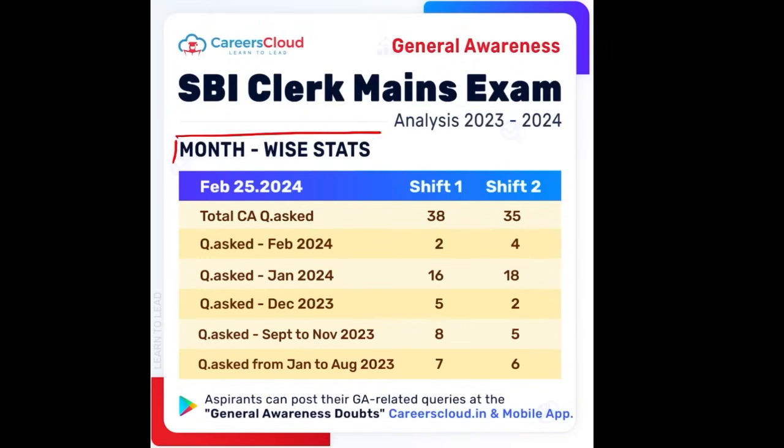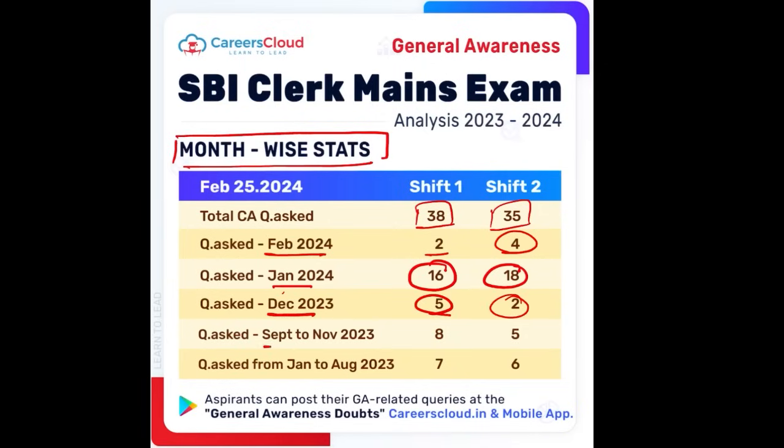If we look at some of the month-wise stats, like on a monthly basis, what are the questions that were asked, and we have covered those questions. The total number of questions were 38 and 35 respectively for 25th of Feb for shift 1 and shift 2. For Feb month of 24, 2 questions and 4 questions were asked. From the Jan month, 16 and 18 questions respectively were asked. From December, 5 and 2 questions were asked. For September to November, we saw that 8 and 5 questions were asked respectively. And from Jan to August 2023, that is for the last year, we saw 7 and 6 questions were covered.